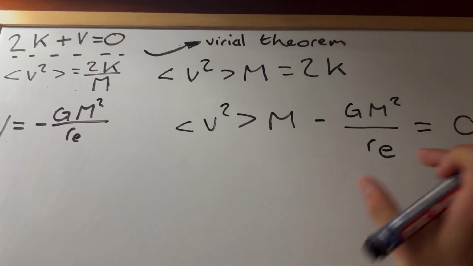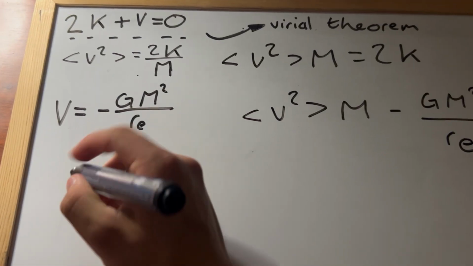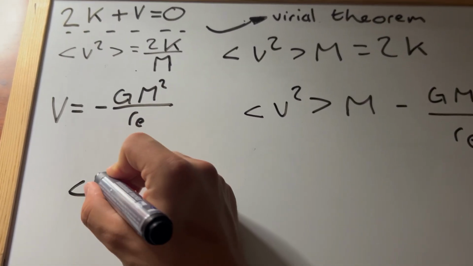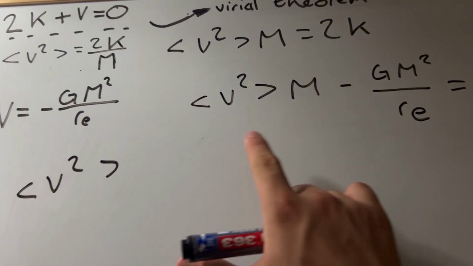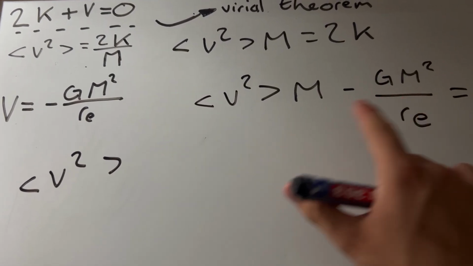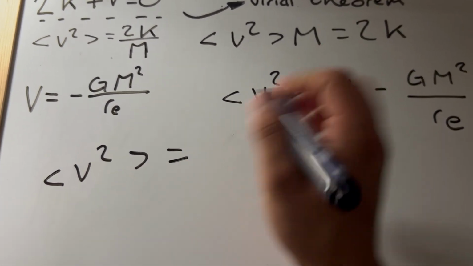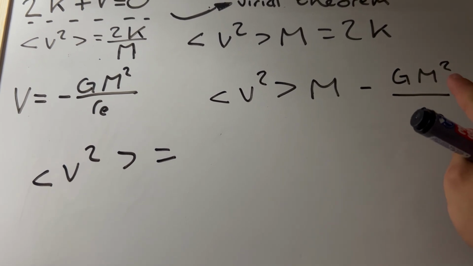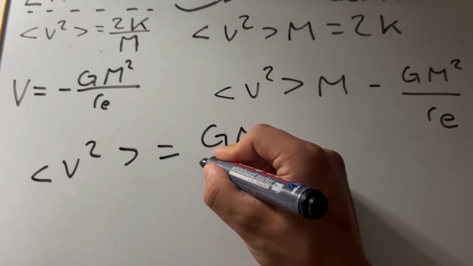Now I'm going to add this term to both sides, and I'm going to write that over here. I've got the velocity dispersion. What I'm also going to do is I notice that both terms are being timesed by at least a power of m, so I'm going to just cancel those out. Velocity dispersion is equal to G, and we've cancelled one of these powers, G m over r_e.